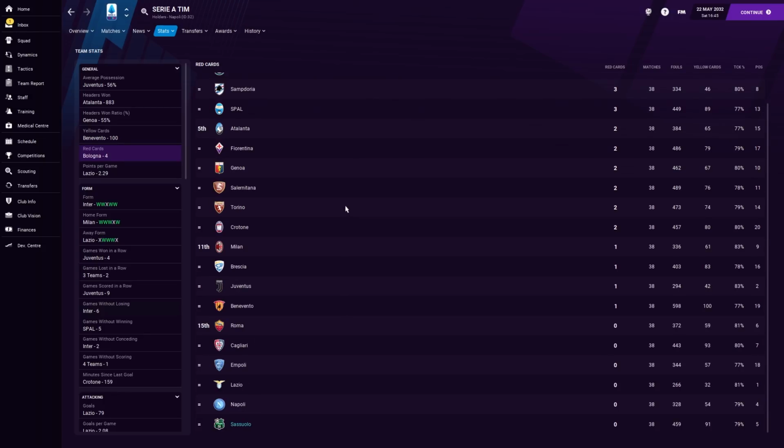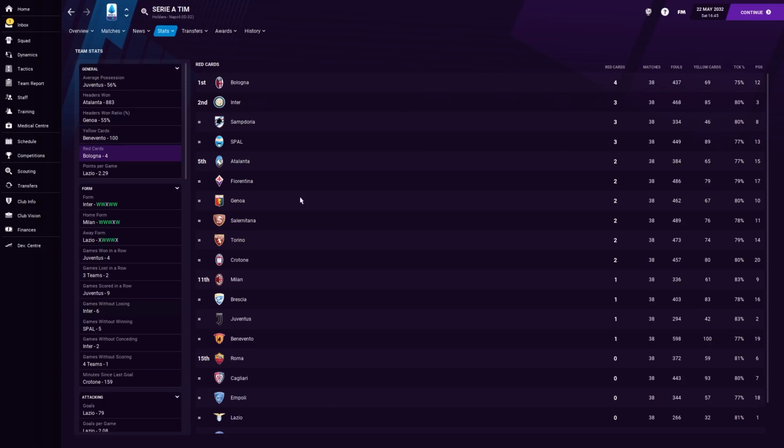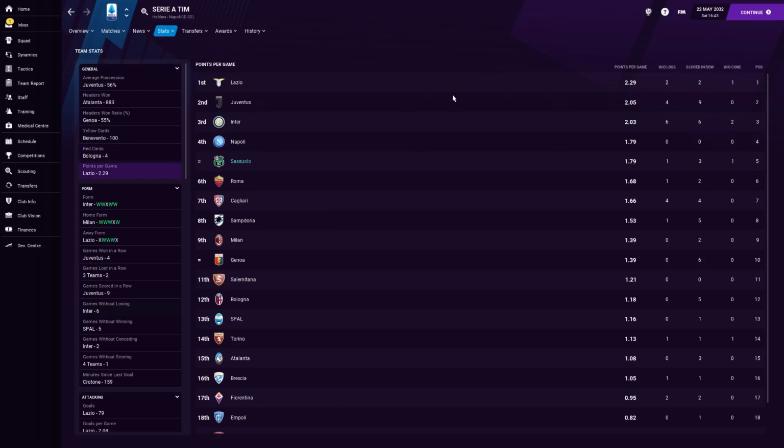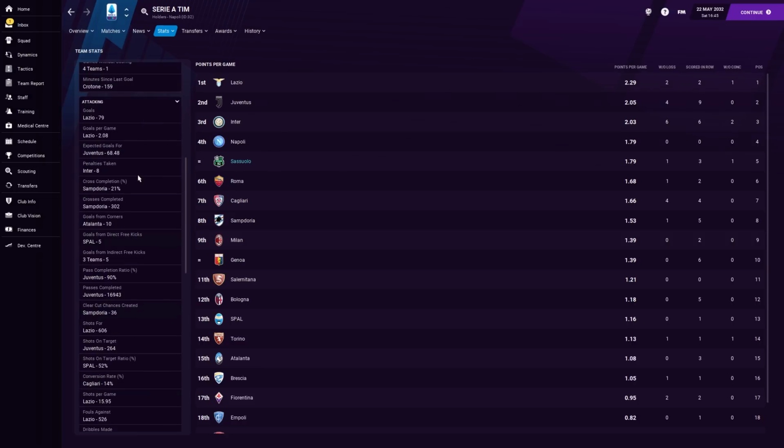Yeah, it gives us away a few free kicks, which we don't really concede from that often. And we do get a few suspensions towards the end of the season, particularly with the Serie A rules. But we're not getting any reds, and that's kind of good. Lazio obviously absolutely won this league at a canter. The form stuff I find completely irrelevant, really.